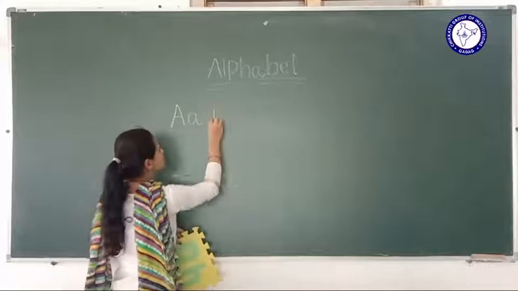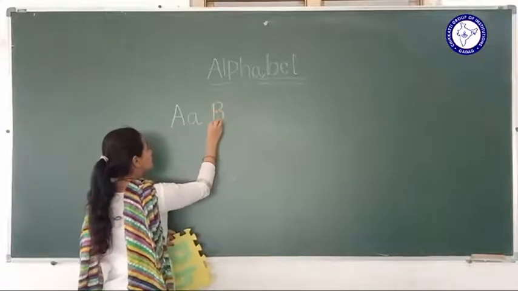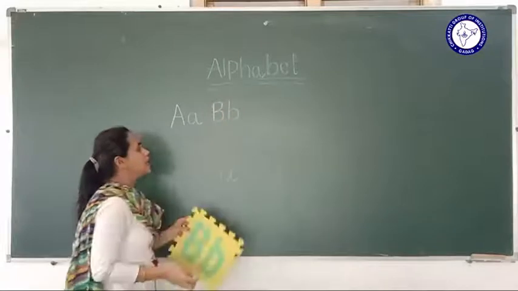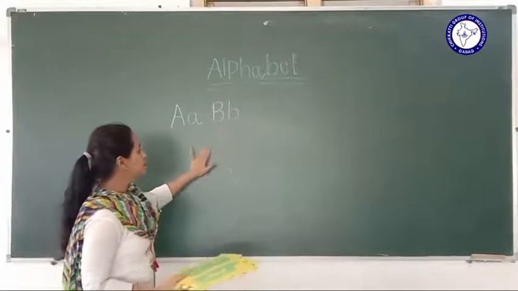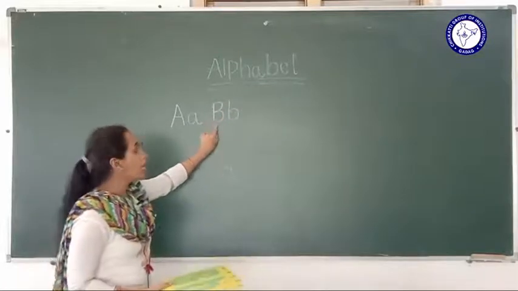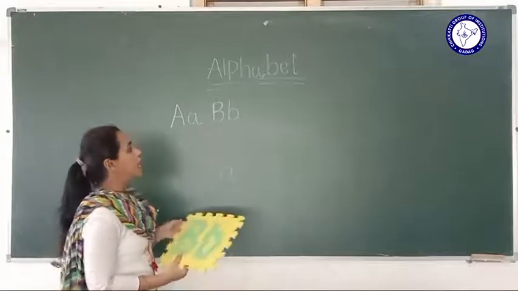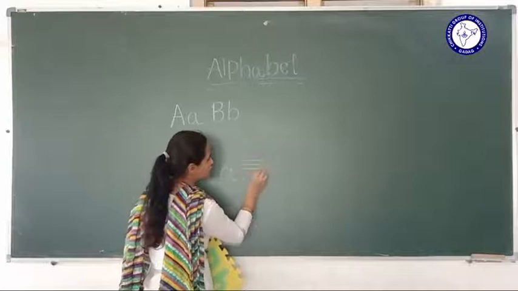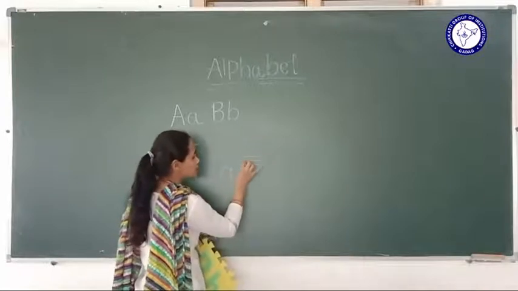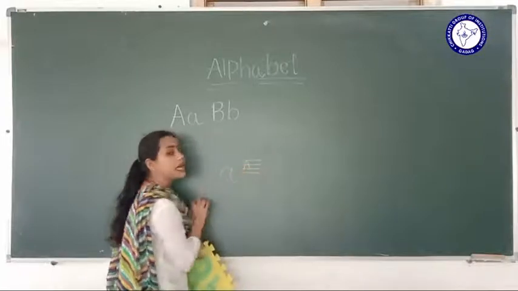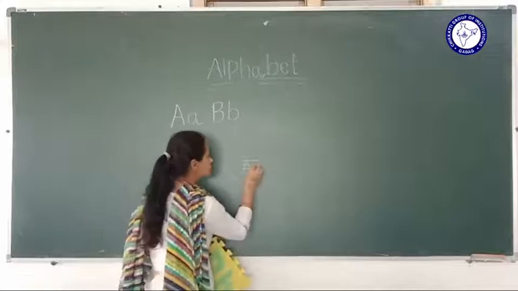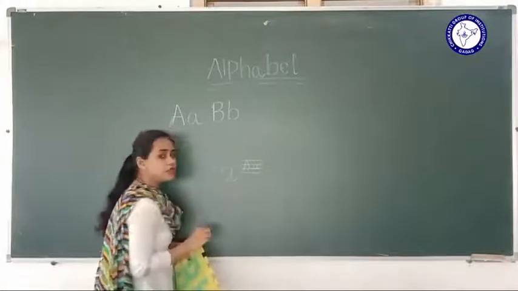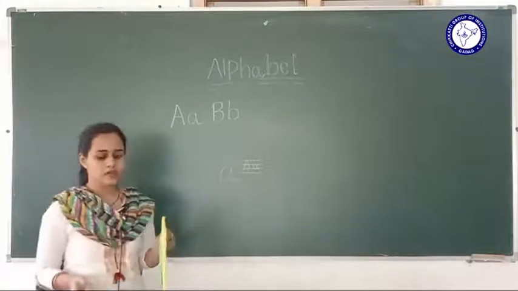Here you have to say and write, okay? You should write the capital letter from the red line to the blue line. In these 2 lines you should write the small letter, okay?